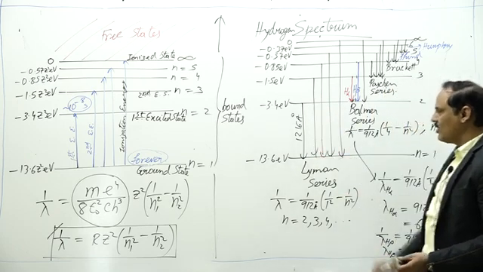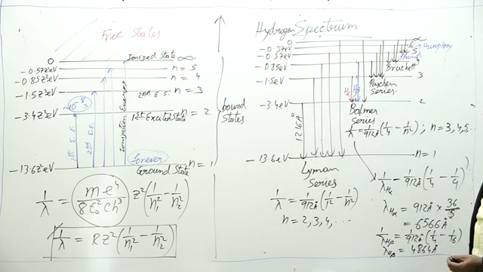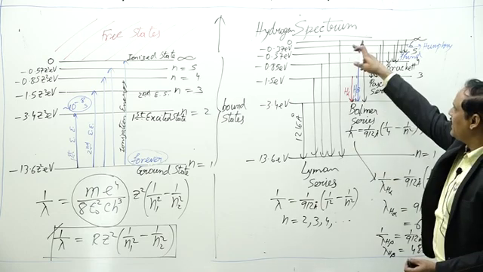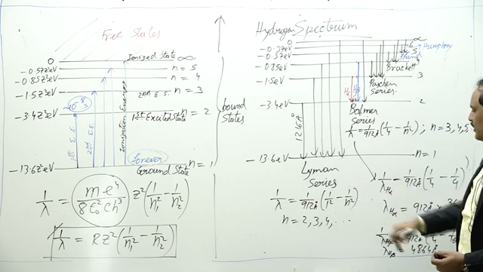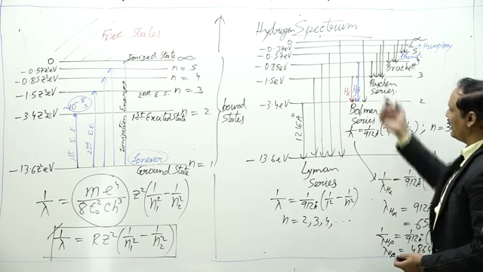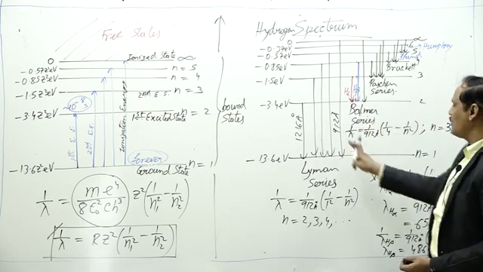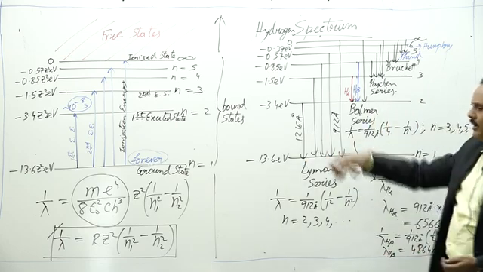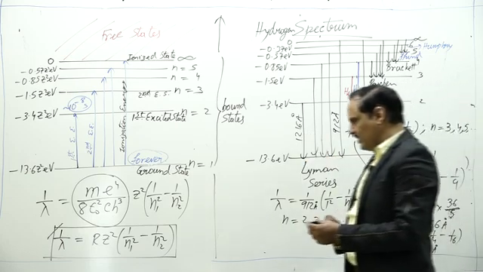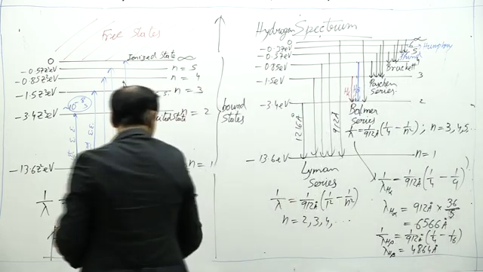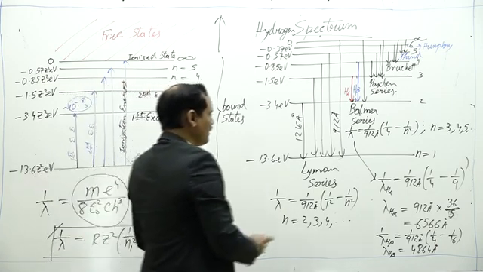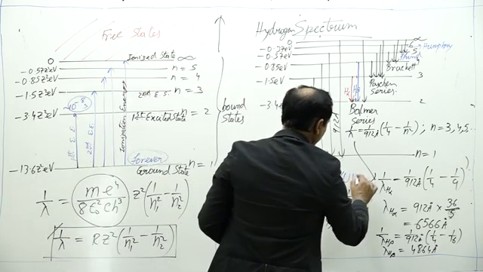This is the wavelength corresponding to the first line of Lyman series. If I try to get the last line, if I put n equal to infinity, it comes out to be 912 angstrom. As you could see, these wavelengths are below the visible region, and that is why Lyman series lies in the UV region, ultraviolet region.